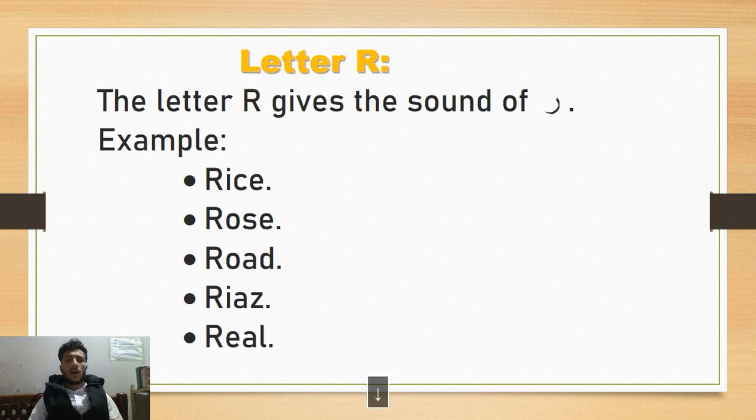Okay. After that, that is R. The letter R gives the sound of ra. Rise, rose, road, riyaz, real. So that is R. You should remember that R gives us the sound of ra. Whenever you see R, it will give us the sound of ra.